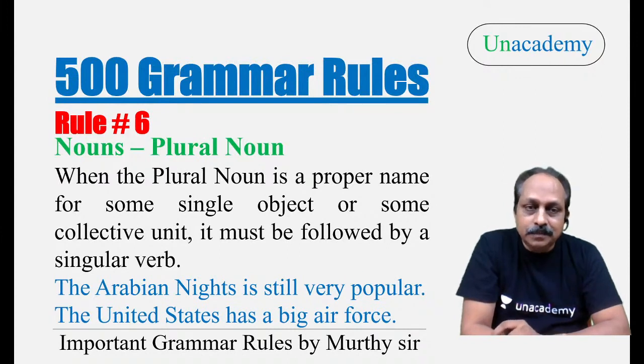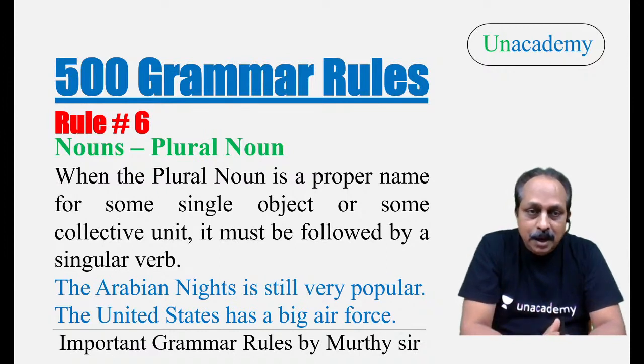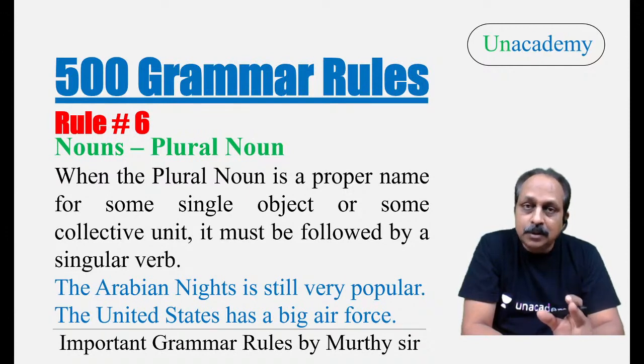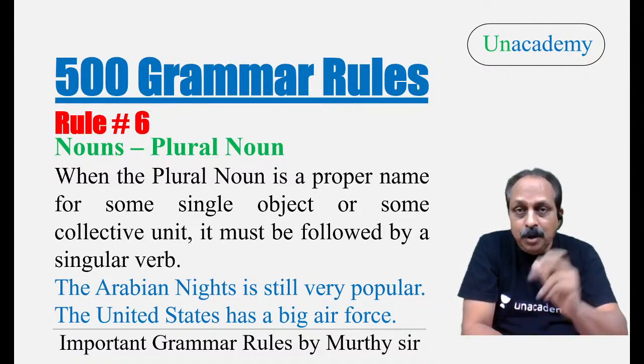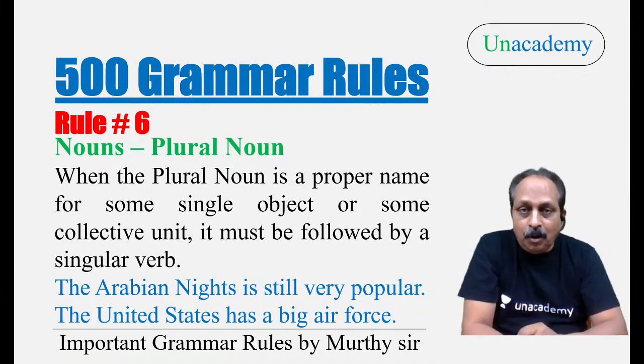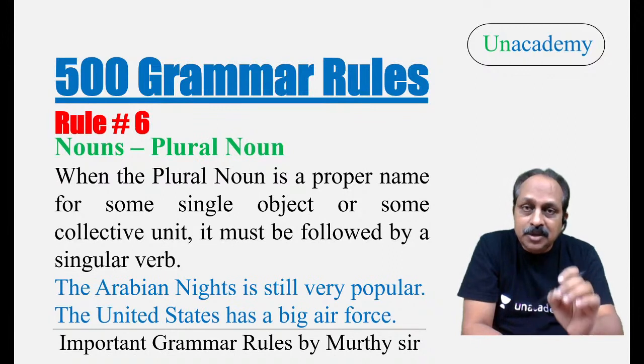Now, rule number 6. Nouns, plural nouns, singular nouns, plural nouns. And what is rule number 6? When the plural noun is a proper name or proper noun for some single object or some collective unit, it must be followed by a singular verb. This is also very important. Here it talks about a proper name for some single object, but it is in the plural form, or a collective unit, proper name, it is in the plural form. Still, we have to use a singular verb.